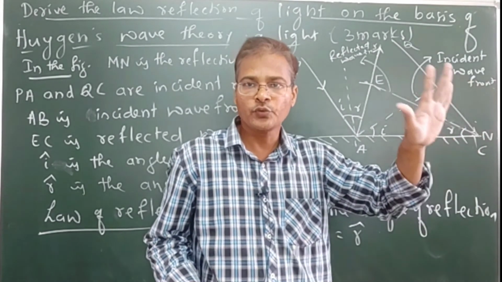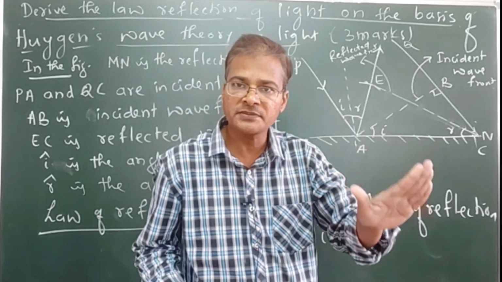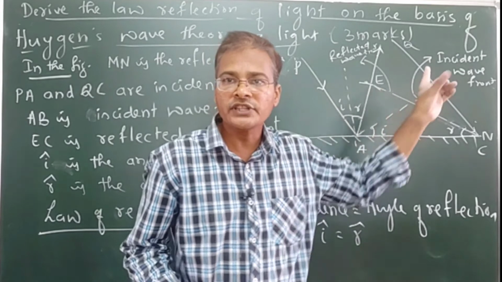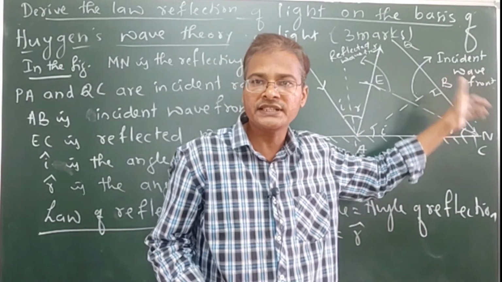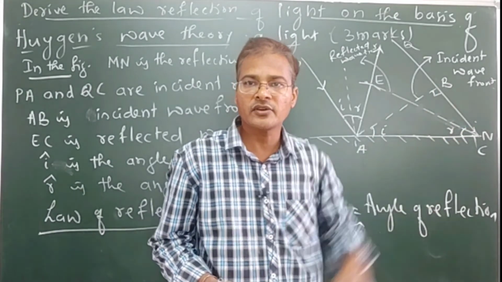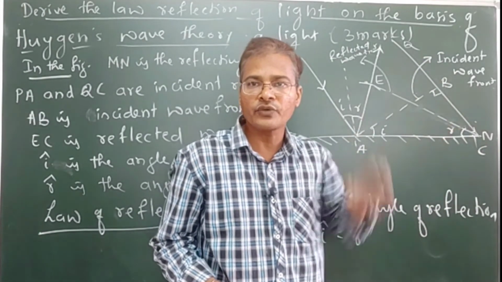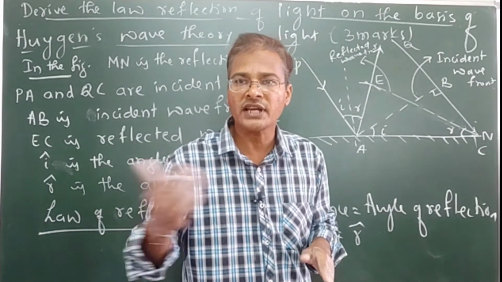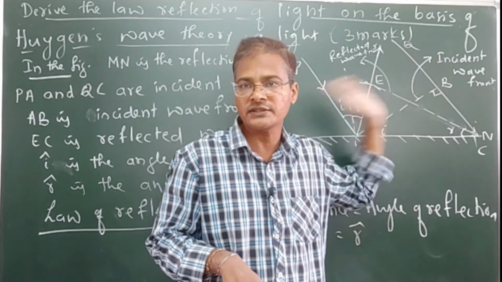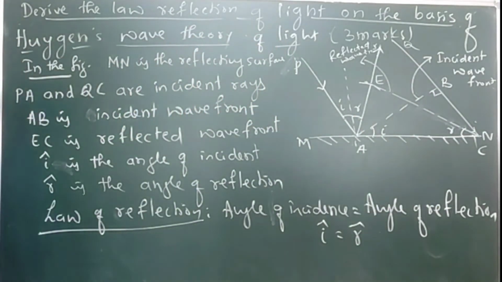Velocity equals displacement by time. Therefore, displacement equals velocity into time. That gives the distance BC. So let V be the speed of light in the medium.